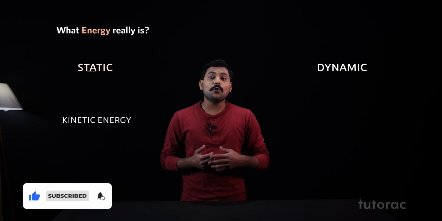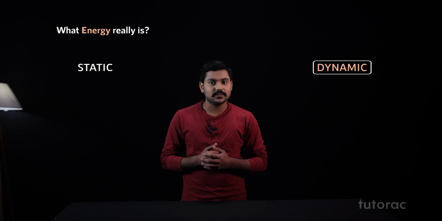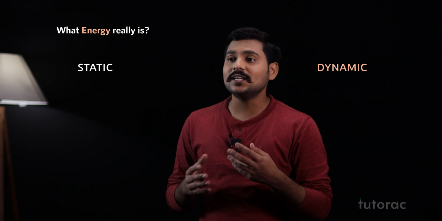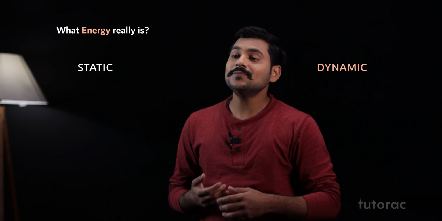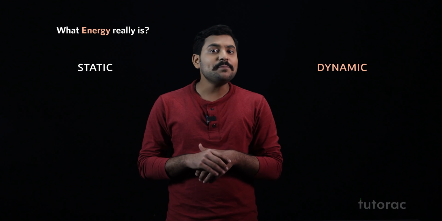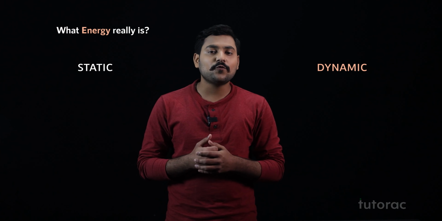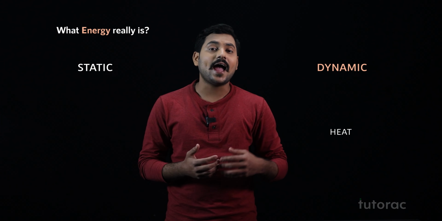Apart from that, we also have the dynamic form of energy. These energies you cannot store. You can only observe these types of energy when they are flowing from one system to another system. The very basic examples of the dynamic form of energy are heat and work. Heat is a form of energy that will only flow by virtue of temperature difference. One can only observe heat when it is flowing from one system to another system.